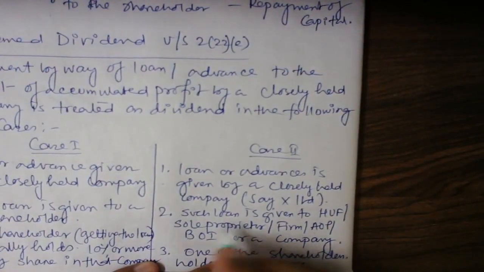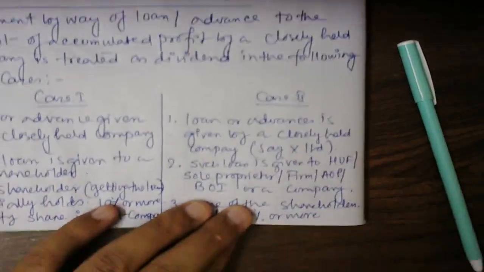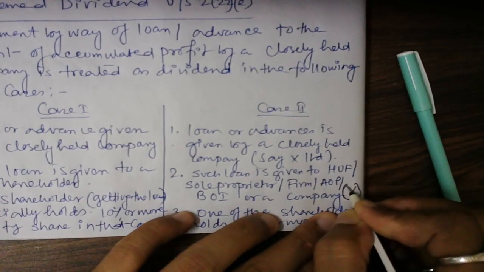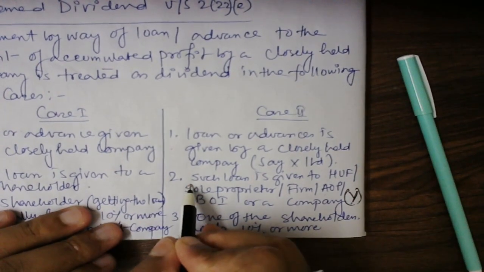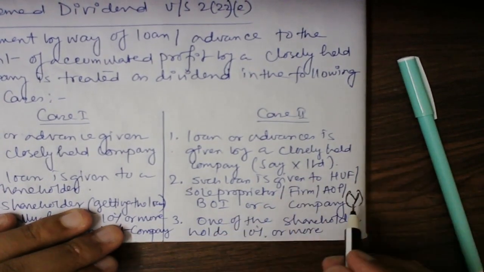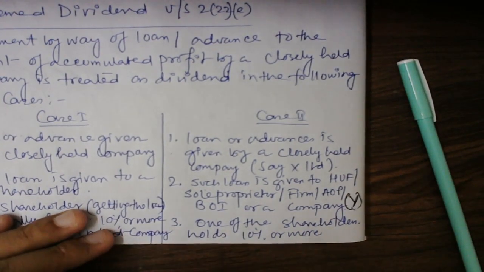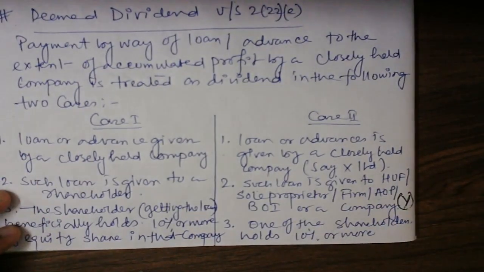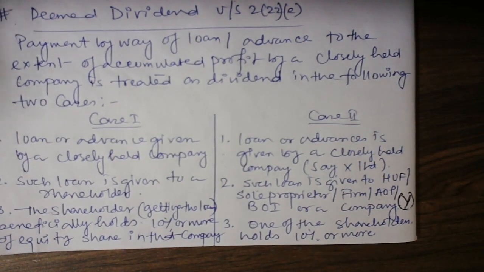You can write here: such loan is given to Y. So this point number 2, the person is called Y. You can say the person is called Y. Write here Y as a person.